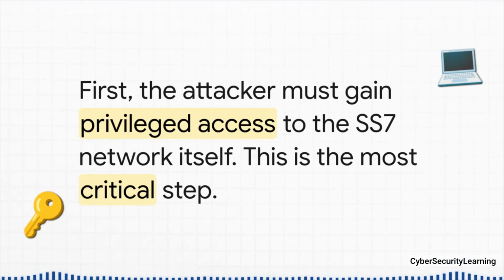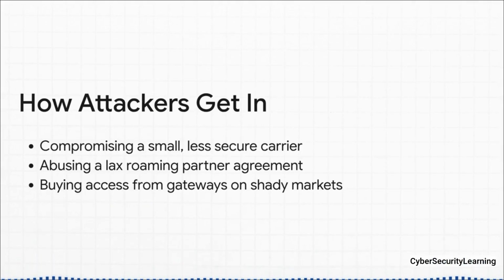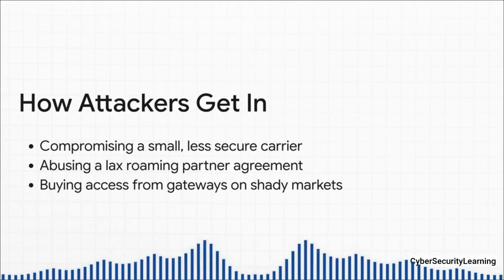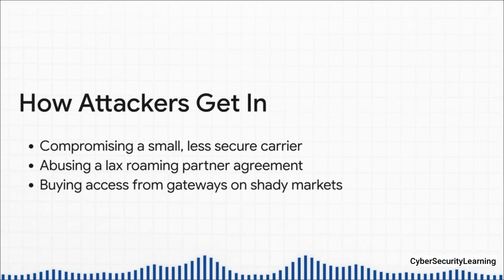The very first thing an attacker has to do, the most critical step, is to get a foothold on the SS7 network itself. They need a way to send their own commands into this trusted system. And this isn't something you can just do from your laptop at a coffee shop. It takes privileged access. So how do they get in? Well, a really common way is to find a small, maybe less secure mobile carrier, maybe in a country with weaker regulations, and just compromise their systems. From there, they can send SS7 messages that look like they're coming from a legit source.